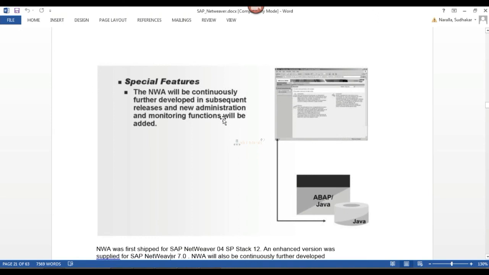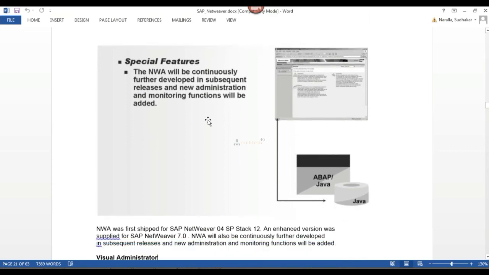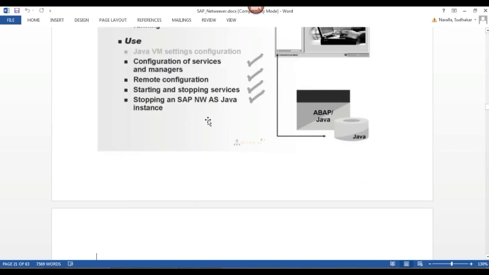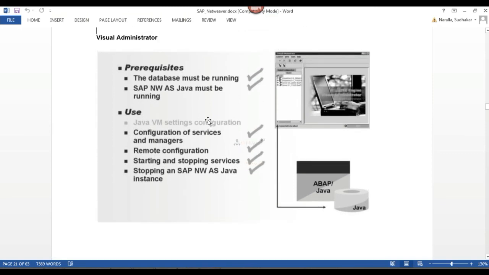Using NetWeaver Administrator, we can continuously monitor our Java stack system: what the response time is, how my system is being utilized, how my memory is being utilized. We can monitor those using the NetWeaver Administrator tool.